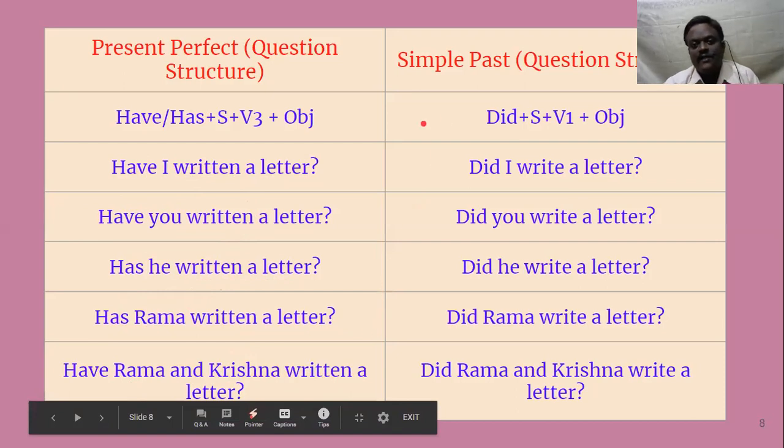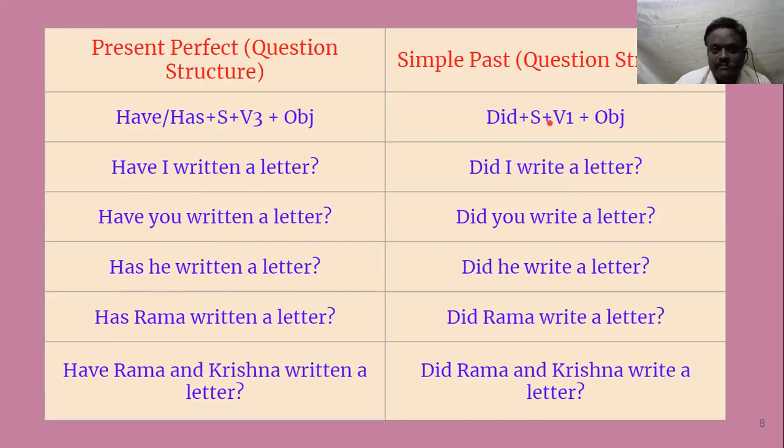In the same way, I told you did has to be used here. In the positive, what happens? Subject plus V2 plus object. But here we have to use a marker, a helping verb needs to be there. So did has to be used at the beginning of the sentence, and the main verb becomes V1. It is no more V2. I wrote a letter is a positive sentence. To make it a question, we bring in did. There is no did actually, but we have to split wrote into did plus write. So did can be brought forward.